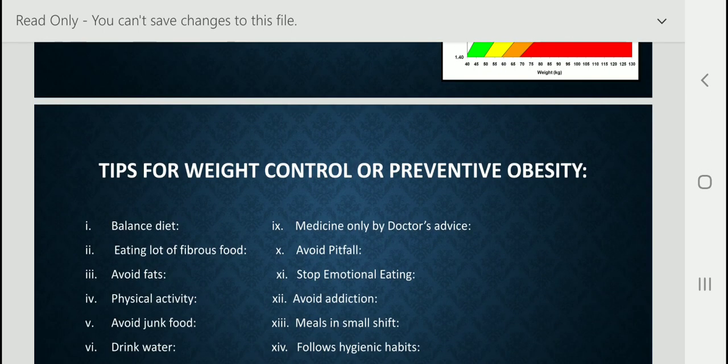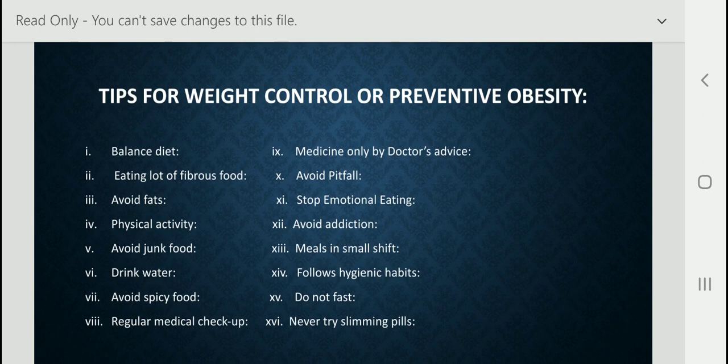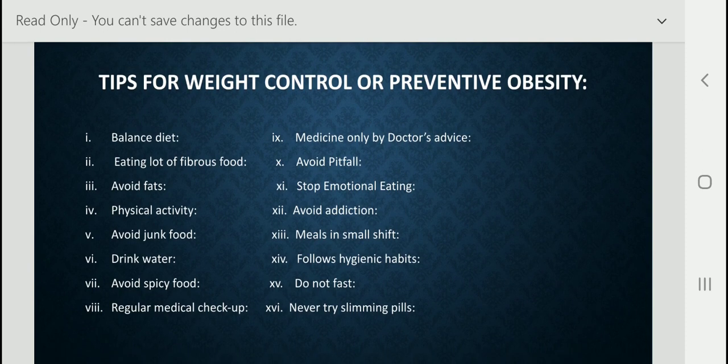Now you'll read about the tips for weight control or preventing obesity. You know that most people today are suffering from obesity, or they want to control their weight. They are gaining weight in this lockdown period. Many people are not doing any kind of physical activity. At that time we gain weight, so how can we control our weight and prevent obesity? A few points are given here, which we have to read now.